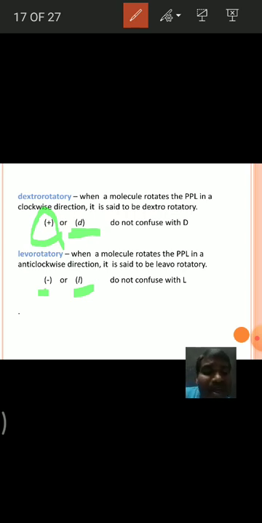So enantiomers are optically active. Remember, one is dextrorotatory, another is levorotatory. One enantiomer rotates the PPL towards clockwise side, another rotates it towards anti-clockwise.